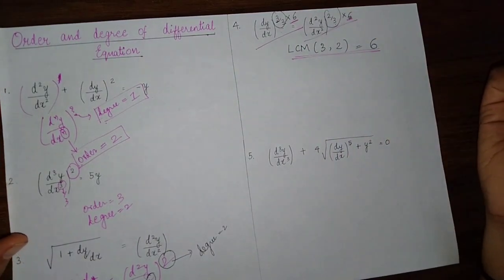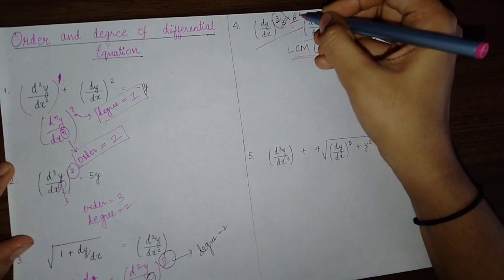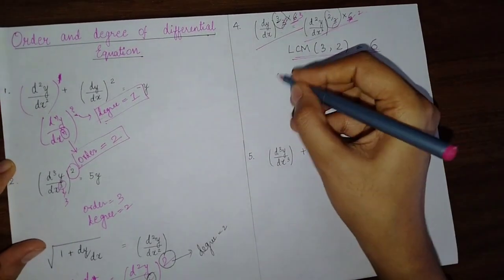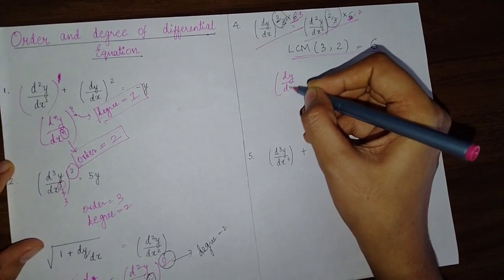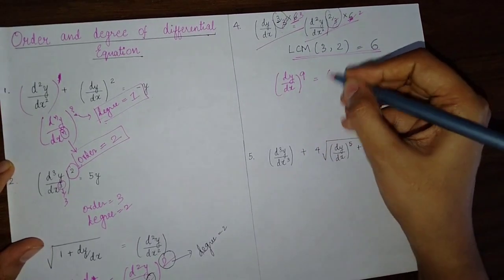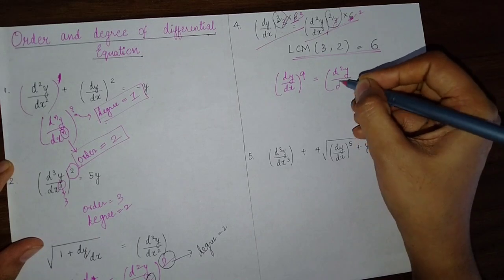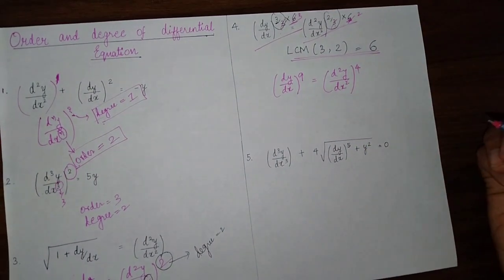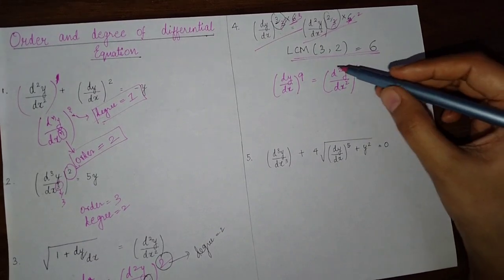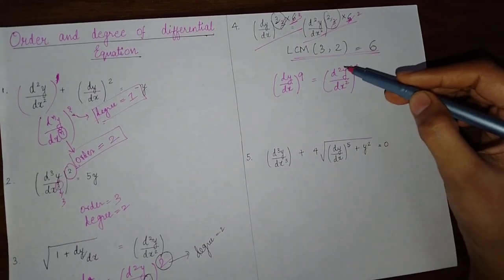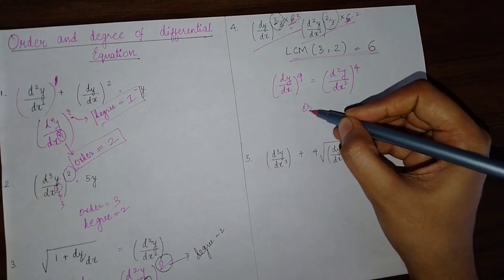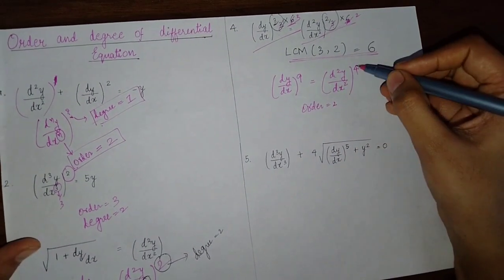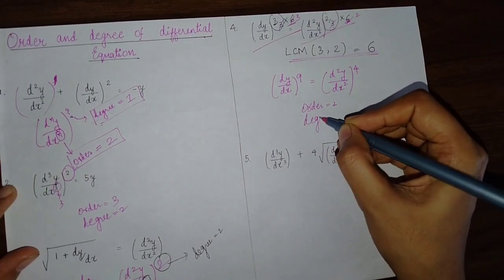If you multiply, you will get 9 here and 4 here. So you will get dy by dx whole raised to 9 and d square y by dx square whole raised to 4. Now you can easily find the order and degree: the highest order is 2, so your order will be 2. And its power is 4, so your degree will be 4.